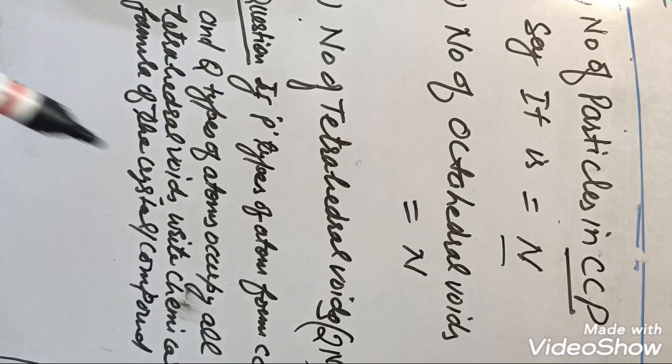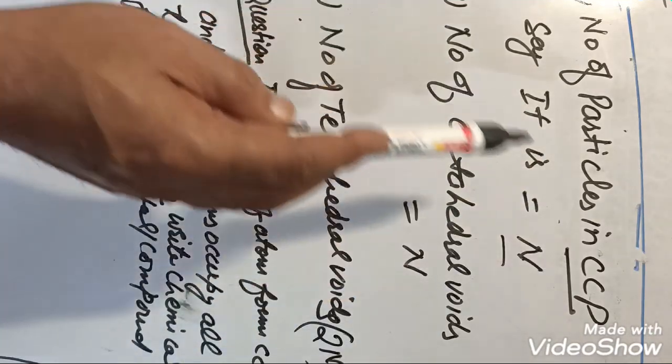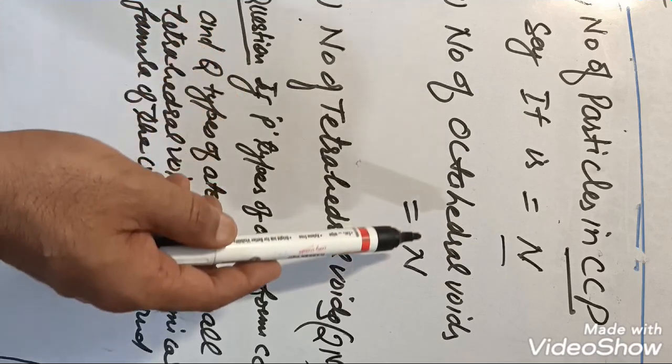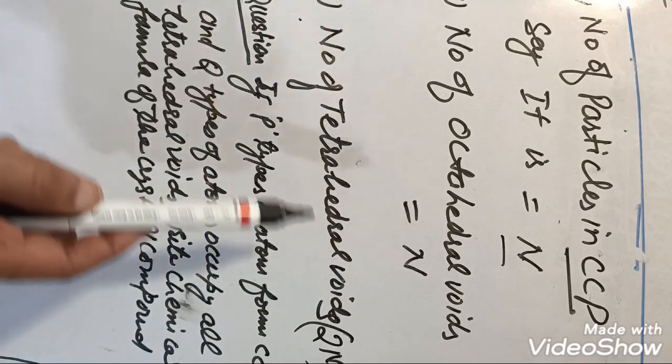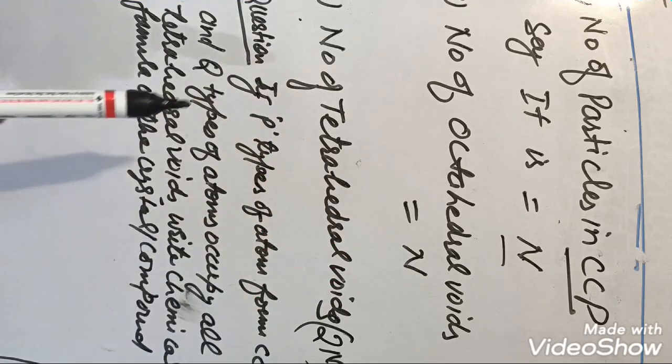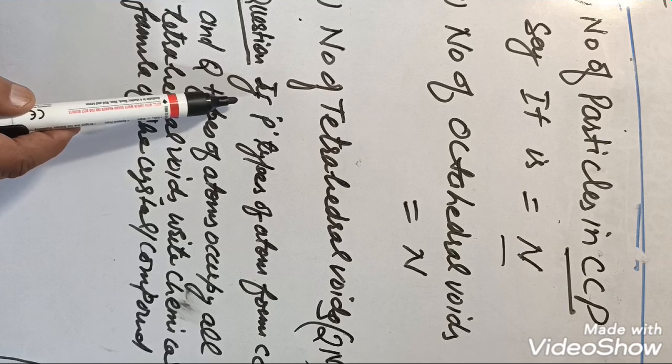What is the number of particles in CCP in a crystal? Suppose it is n, then there will be n octahedral voids, and twice of that number, 2n, will be tetrahedral voids. Now we will take one question here.